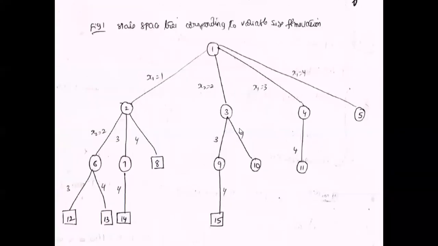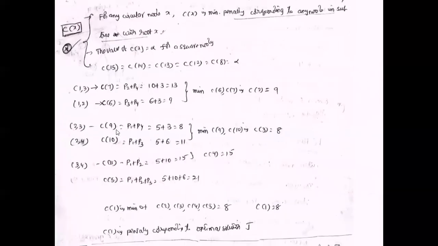So next we are calculating C of 9. The 9th node represents the second job and third job completed within the deadline. So the first job and fourth job are not completed within the deadline. The penalty for P1 is 5 and for P4 is 3. It's totally 8.